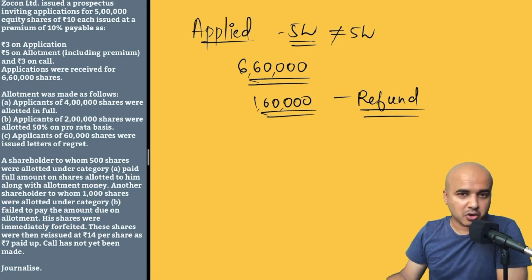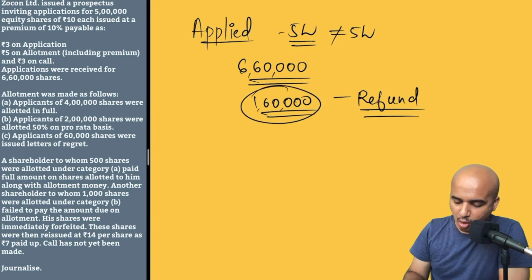They are not yet shareholders. They have just applied. It's up to us, the company, to decide whether to allot the shares to them or not. Now in this case, as I said, this is option 1.